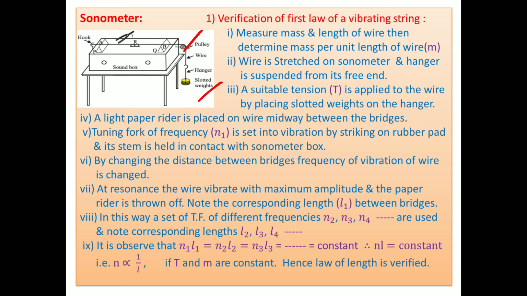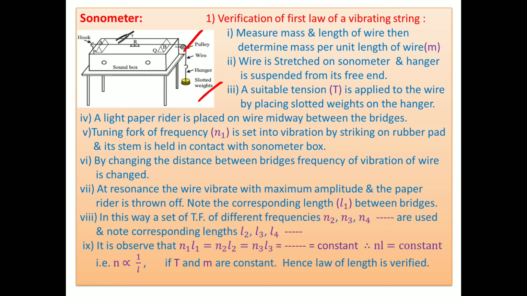Then, by the superposition of the waves, we have to adjust the length of the wire by moving the movable bridges. At a particular stage, the wire vibrates with its own natural frequency. Note that this natural frequency is inversely proportional to the length. Frequency is more, length is less. So adjust the length between the movable bridges.